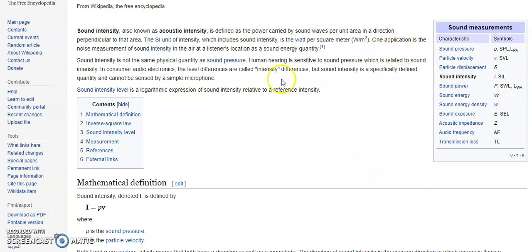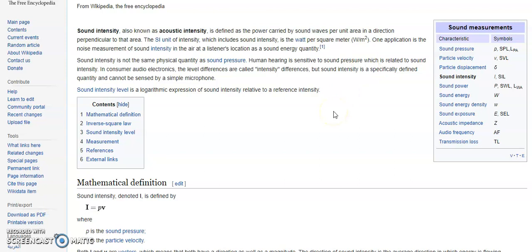One application is noise measurement of sound intensity in the air at the listener's location as a sound energy quantity. Sound intensity is not the same physical quantity as sound pressure. The unit looks similar to sound pressure, but physically it is not the same. Human hearing is sensitive to sound pressure, which is somewhat related to sound intensity.